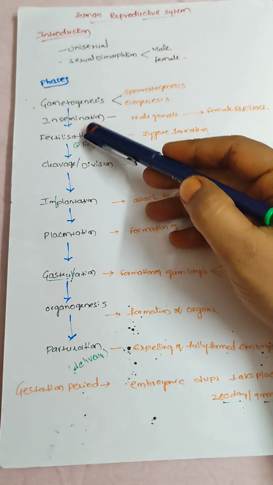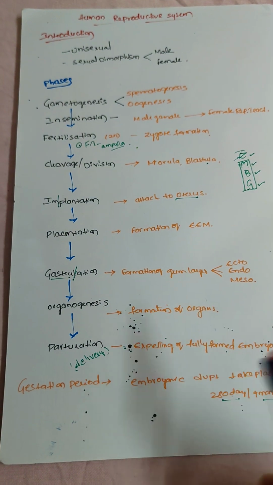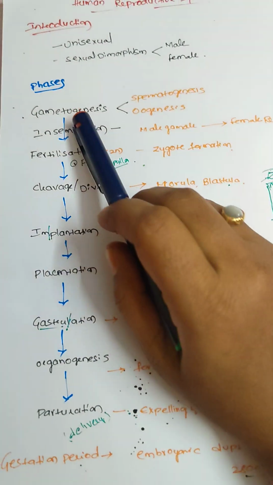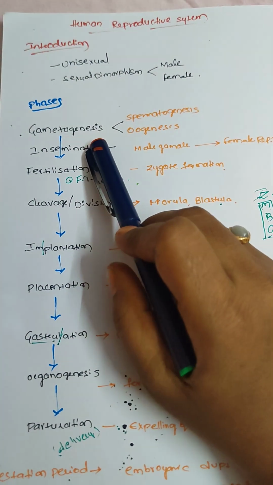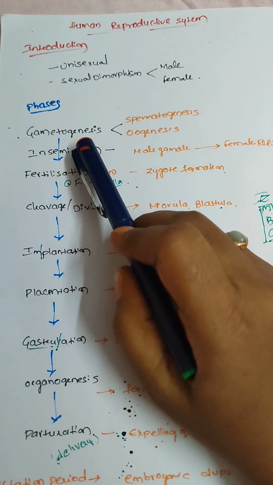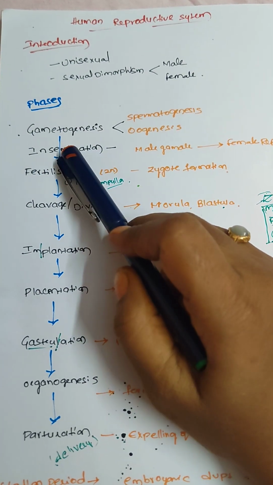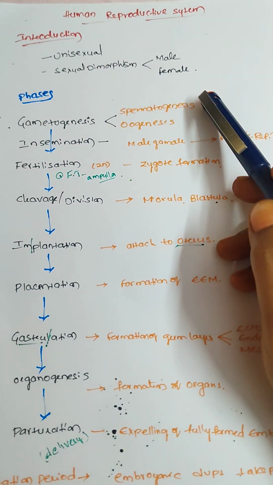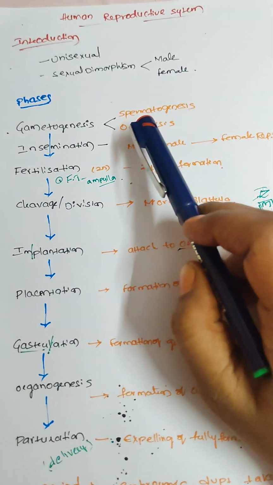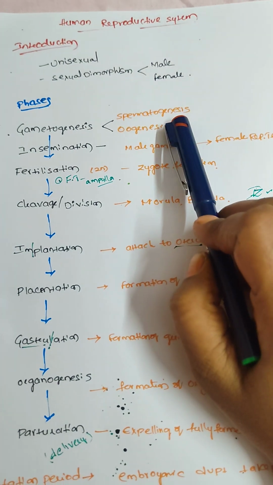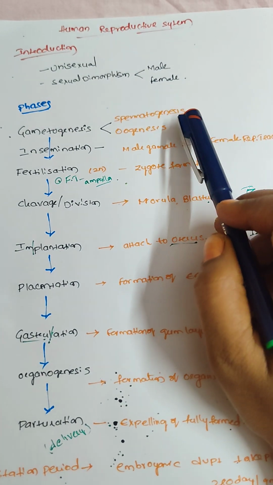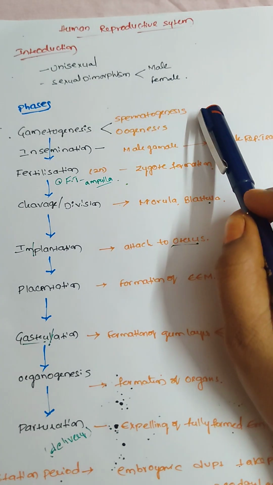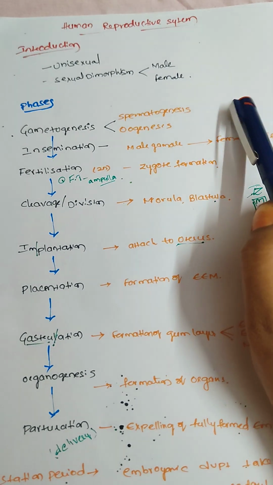Then we have different phases in the reproductive system. The first one is gametogenesis. The name itself indicates that gametes are produced; genesis means production. So the gametes are produced by the male and female. Male gametes are produced by spermatogenesis, that is the production of sperm.